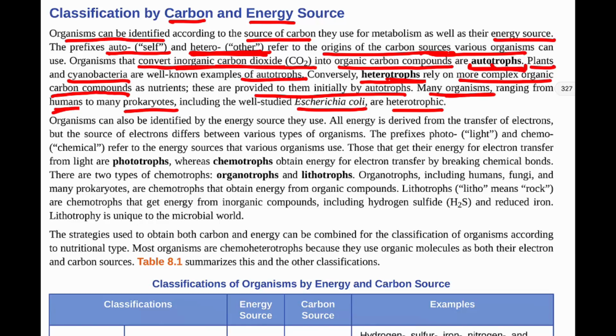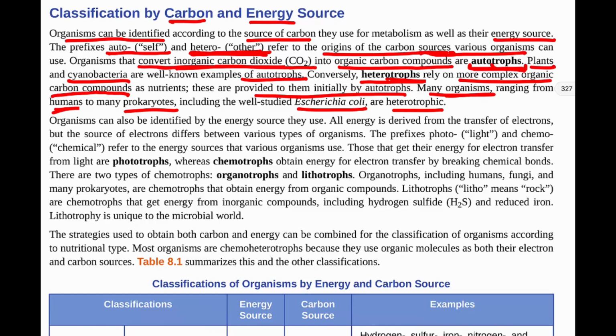We rely on autotrophs, like plants, to do that. So a plant would be an autotroph. It converts CO2 in the air into an organic carbon source that is then stored within the plant. And then us as heterotrophs, we will eat the plant, and then the plant is other, giving us nutrients, giving us our carbon source.